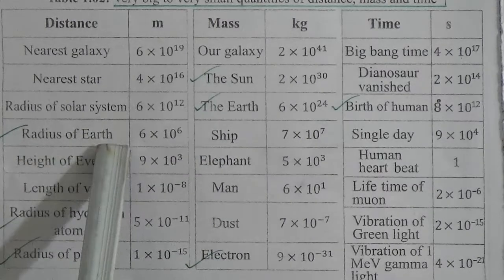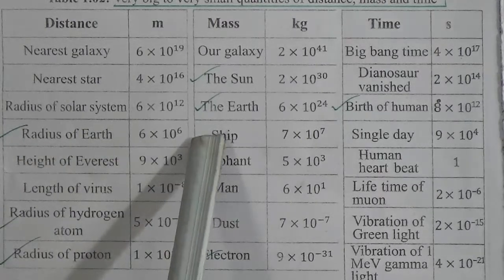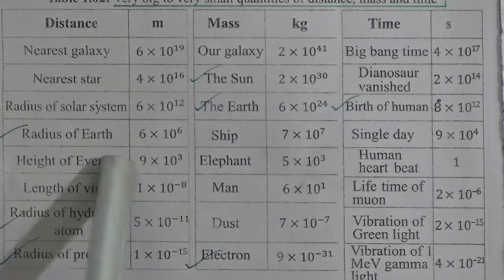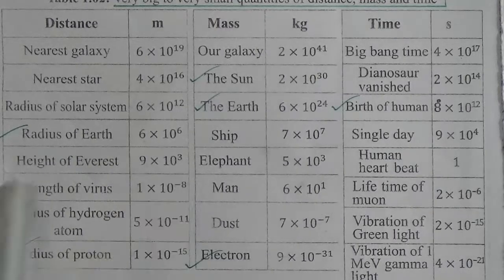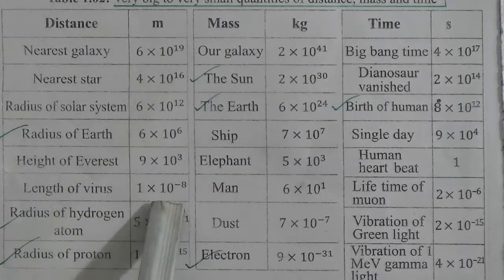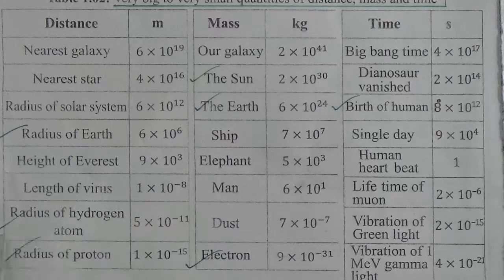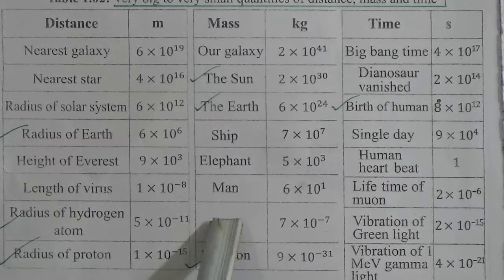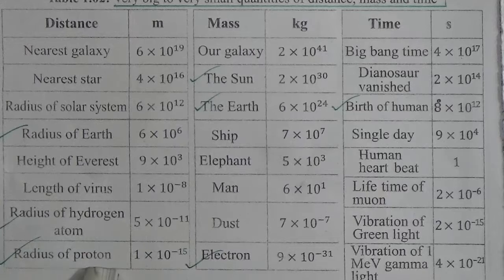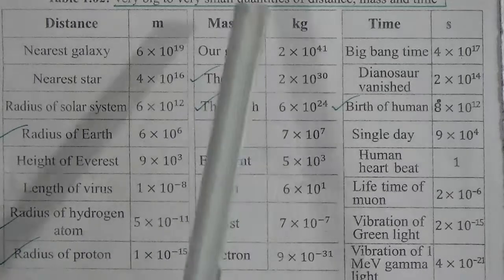Radius of earth 6 into 10 to the power 6 meter, height of Everest 9 into 10 to the power 3 meter, length of virus 1 into 10 to the power minus 8, radius of hydrogen atom, this is also important, 5 into 10 to the power minus 11, radius of proton 1 into 10 to the power minus 15, this is important. And mass.